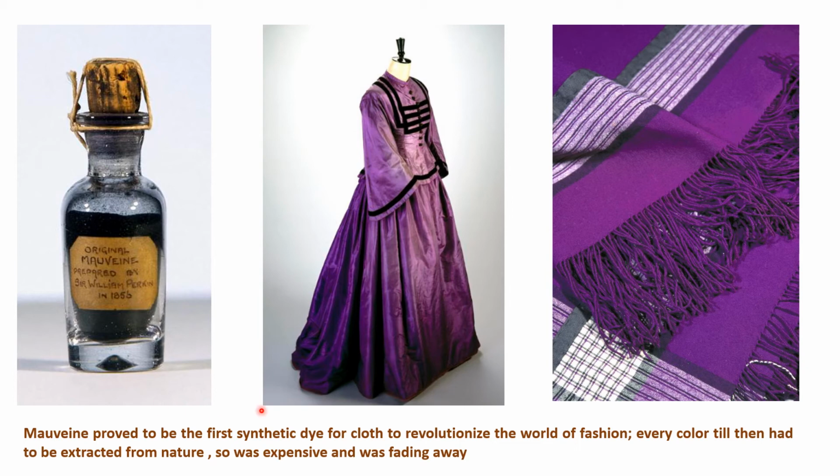So Perkin's accidental discovery of this Mauven was a major breakthrough in the chemical industries, and this literally revolutionized the world of fashion because synthesizing colors became very much easy rather than extracting them from the nature, as that procedure was expensive and those colors were not staying on the clothes. So soon it became very famous and it was widely accepted.